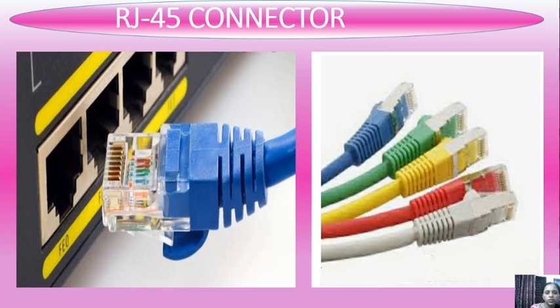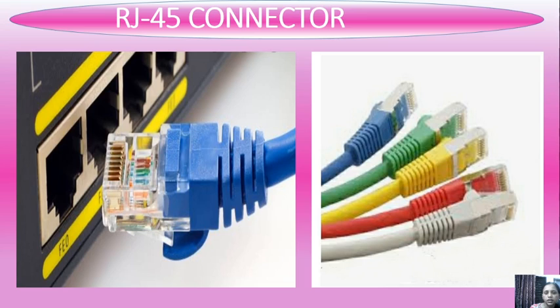You can see there are two images. In the first image, you can see one blue cable is attached with a transparent thing, and it is used to connect with any system. So this thing is RJ45, registered jack we can say.